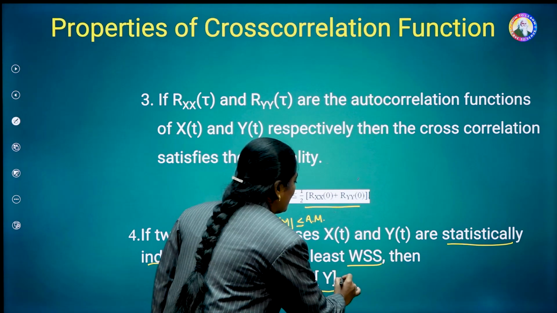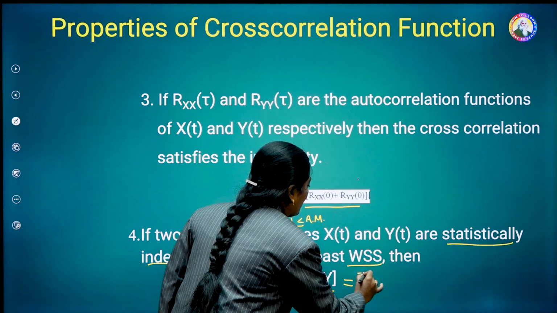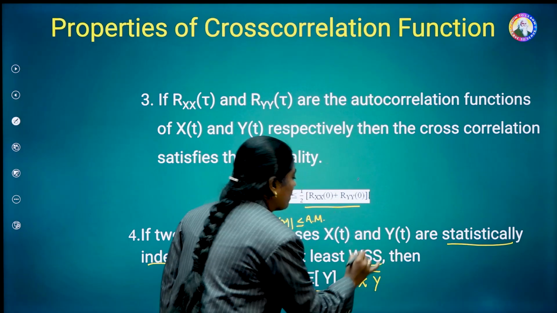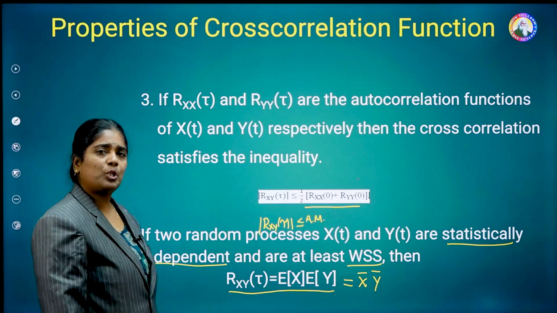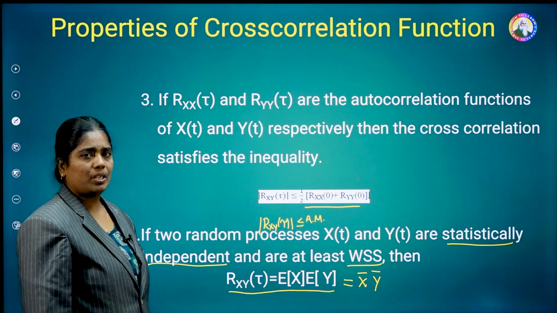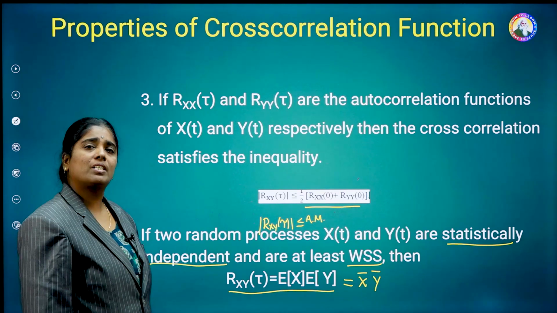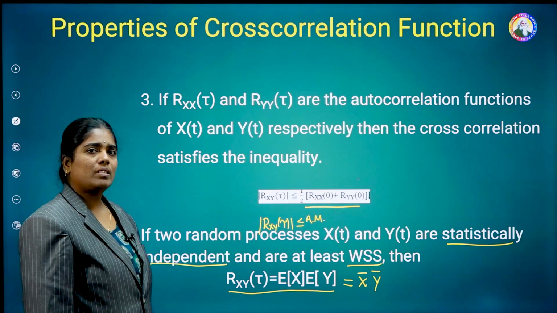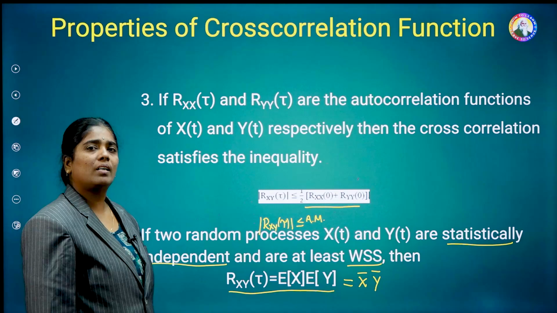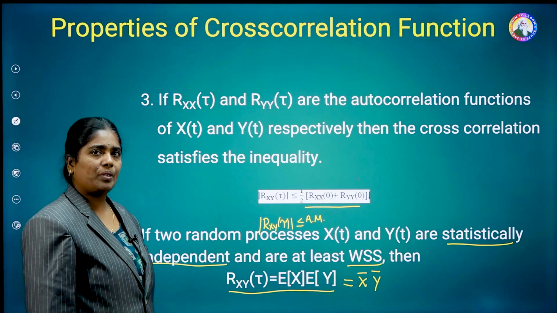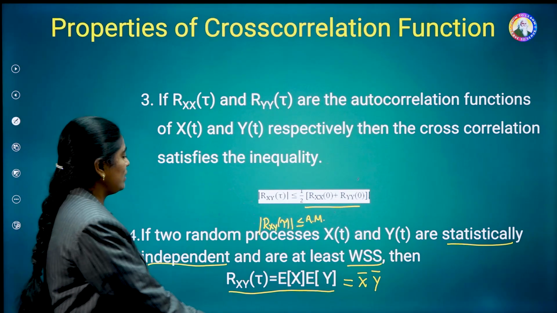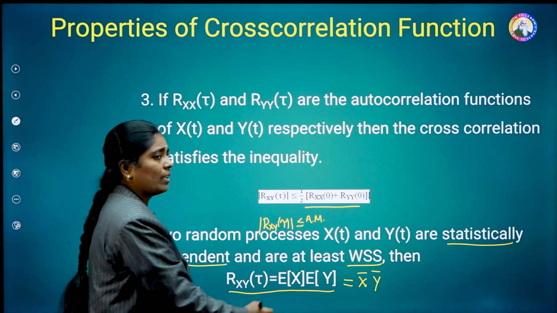It can be simply written as x bar into y bar. These are the four properties of the cross correlation function. Once again, the cross correlation function satisfies only the symmetrical property, it has the two boundary values, and the last one is for the case of statistically independent random variables.